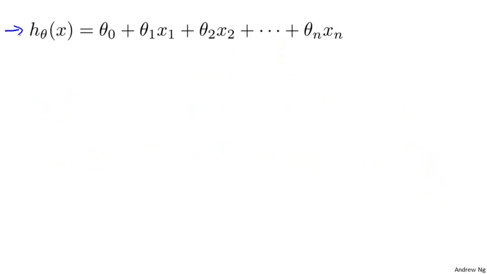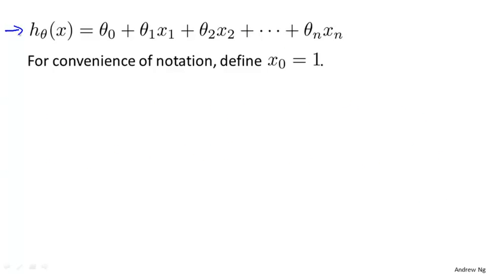Here's the form of our hypothesis rewritten on this slide, and what I'm going to do is introduce a little bit of notation to simplify this equation. For convenience of notation, let me define x subscript 0 to be equal to 1. Concretely, this means that for every example I have a feature vector x superscript i, and x superscript i subscript 0 is going to be equal to 1. You can think of this as defining an additional zeroth feature. So whereas previously I had n features x1, x2 through xn, I'm now defining an additional zeroth feature that always takes on the value of 1.